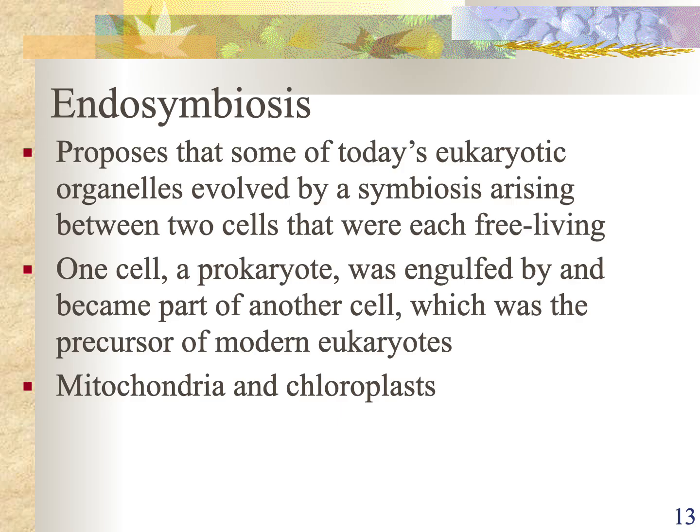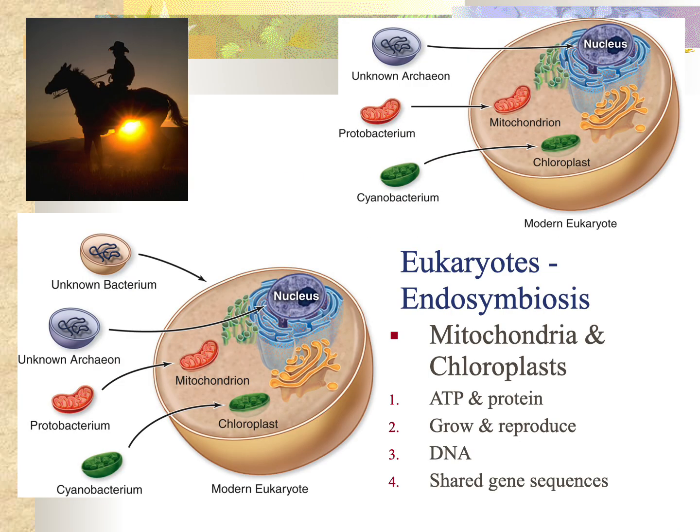Okay, so just like we have a partnership with horses, we think that the modern eukaryote developed from at least two or three different cells living together. Okay, that the mitochondria was an aerobic bacteria that came to live inside another cell and provided that other cell with ATP. In return, the other cell provided a steady stream of oxygen and organic compounds that could be oxidized.